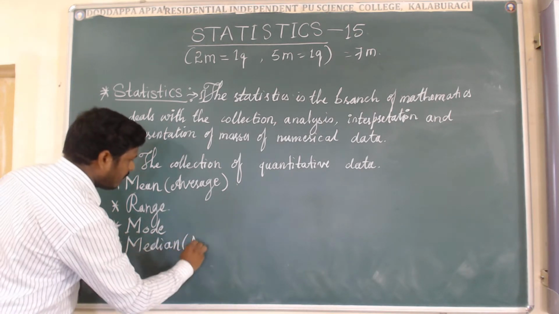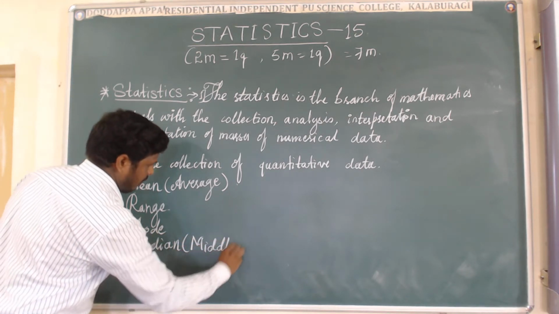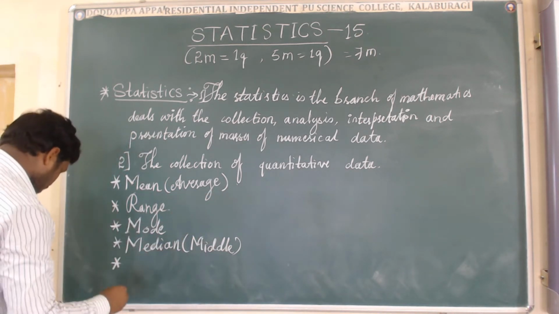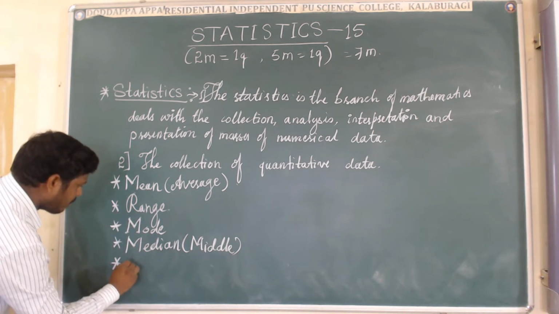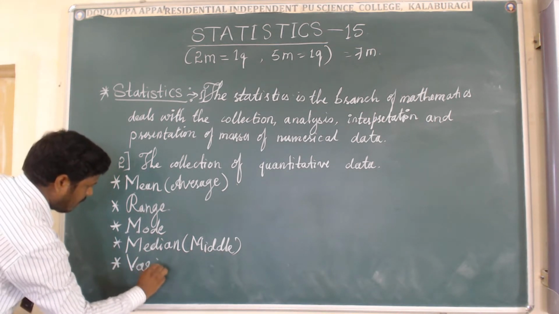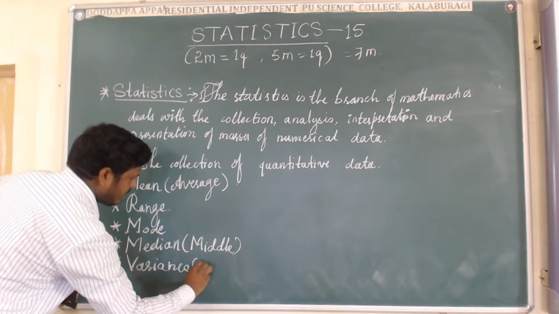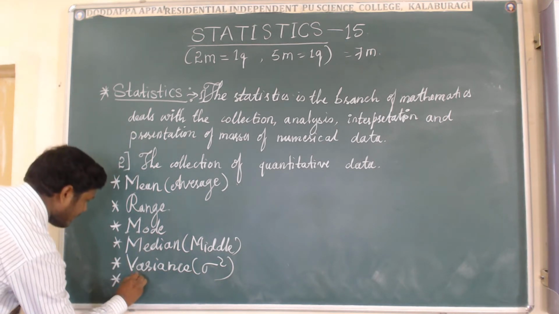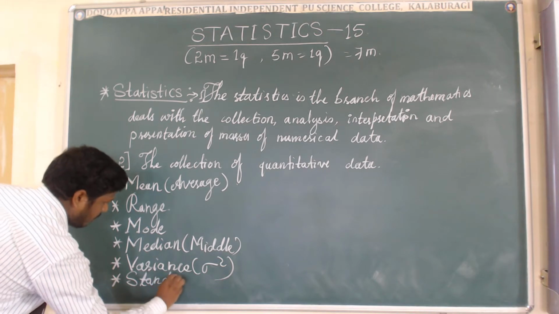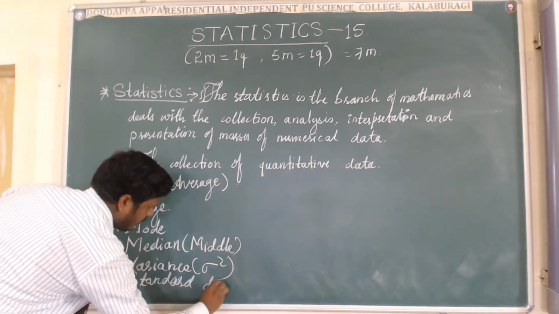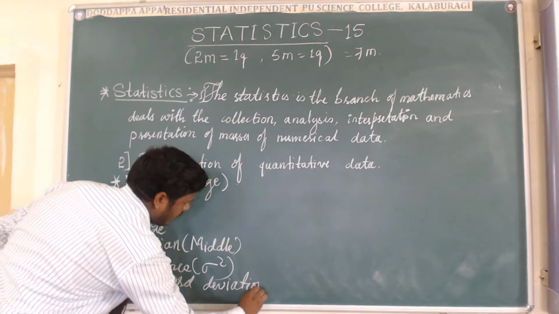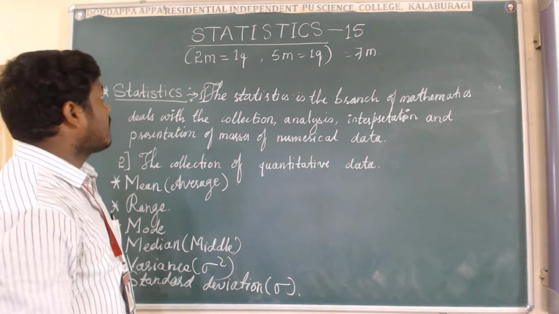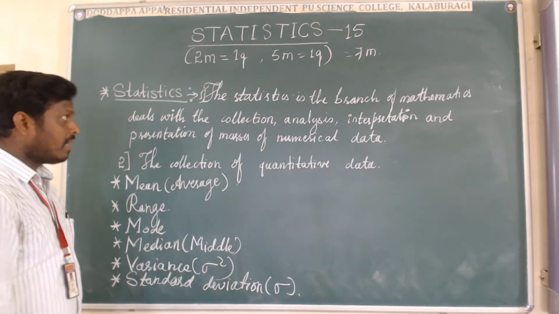Median is also called middle. Next, variance. Variance is denoted by sigma square. The last one is standard deviation, and it is denoted by sigma. Under the statistics chapter, we will study these points. Let us come to them one by one.